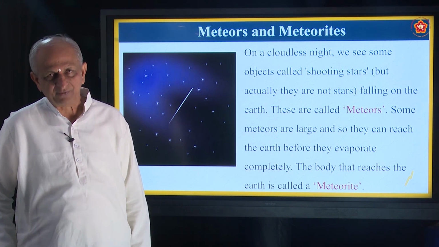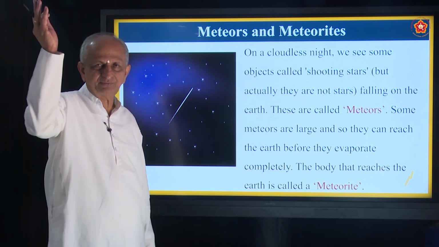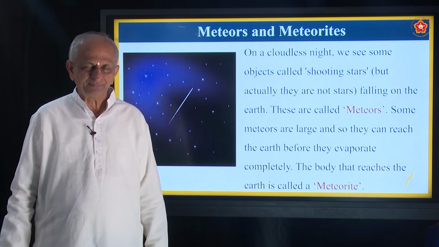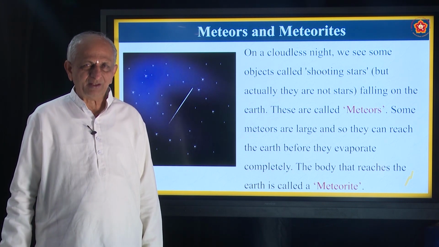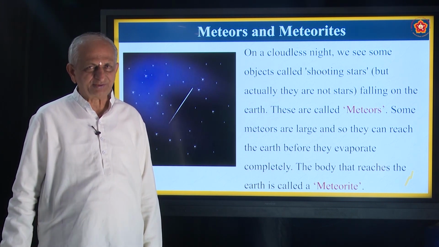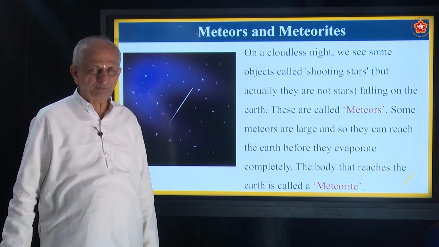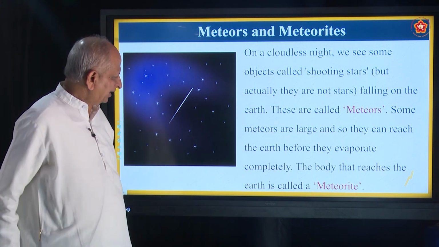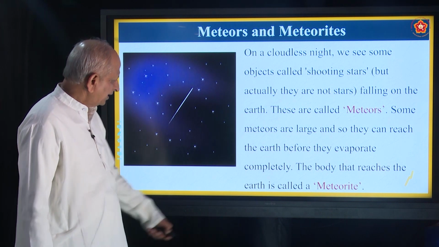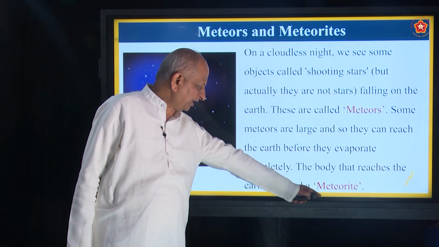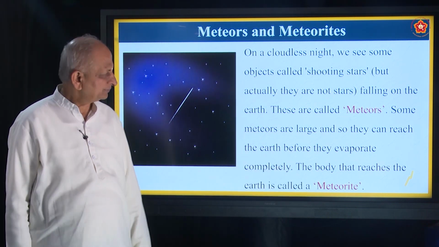Many of them will burn off. That's what you see, like a shooting star. But some of them will strike against the earth's surface. They create what are called craters. And that body which reaches the earth is called a meteorite.